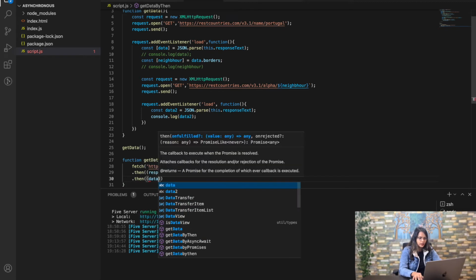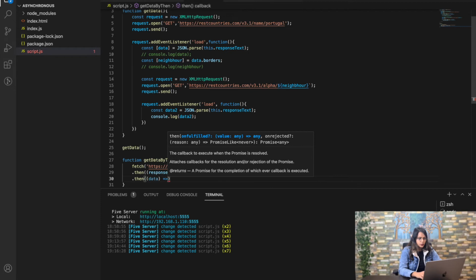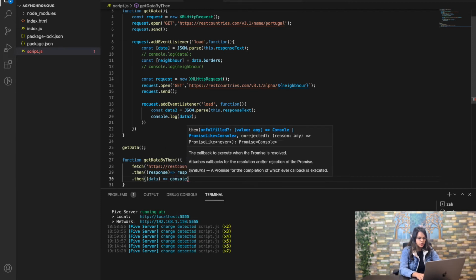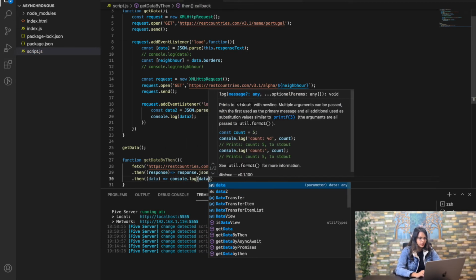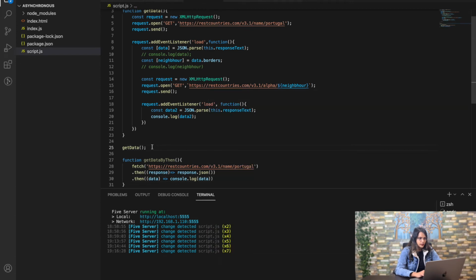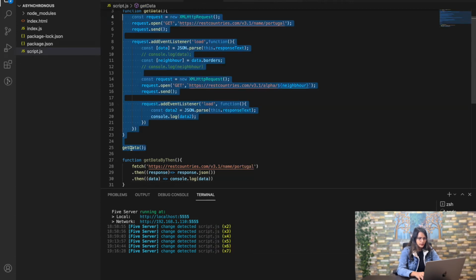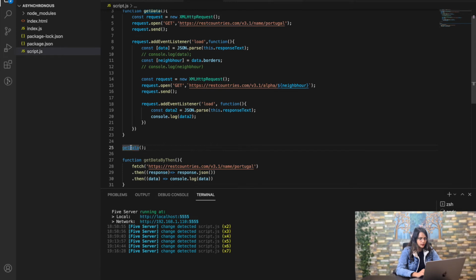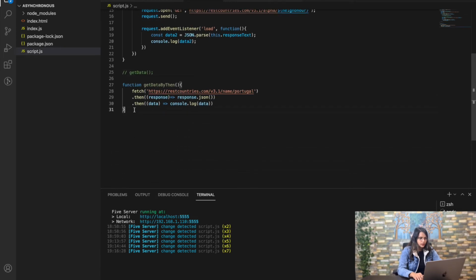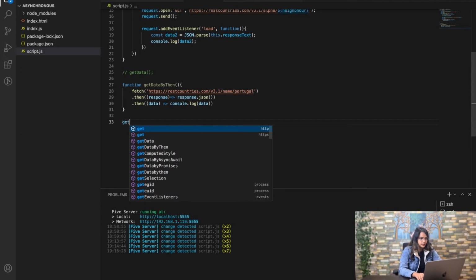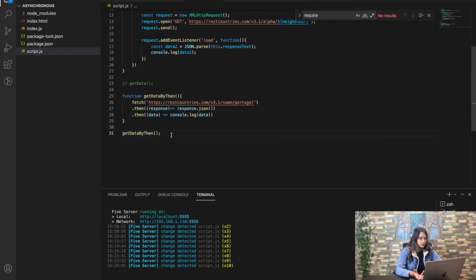So data, and I can show you console.log data. Let's comment this call out. This will not be called at least. And getDataBy is called. So let's see what the response is now.